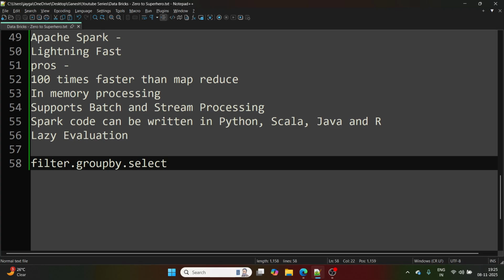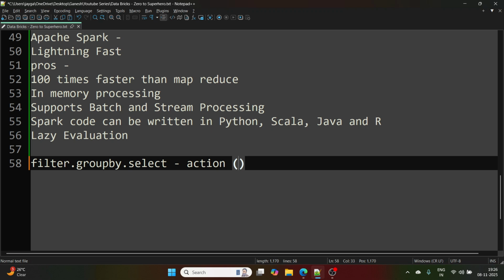So what is lazy evaluation? If you enter only these transformations for one data frame, it is not going to materialize the RDD part of Spark as soon as you write this. It is going to store it in an execution plan in the backend. This will get executed only when you call some action.